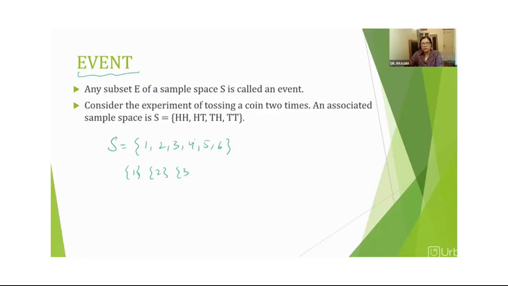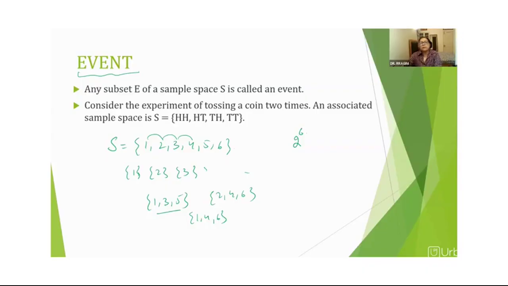You know what a subset is? Subset means we have a set having 6 different possible outcomes. How many subsets can we form? We can form 2 to the power 6, that is 64. Like 1, 2, 3, 4, 5, 6. Then 1, 2, then 2, 3, then 3, 4. So you have learned how to make subsets. Even if we take 1, 3, 5, this is a subset of this. 2, 4, 6 is a subset. 1, 4, 6 is a subset. So any such subset can be defined as an event, right?